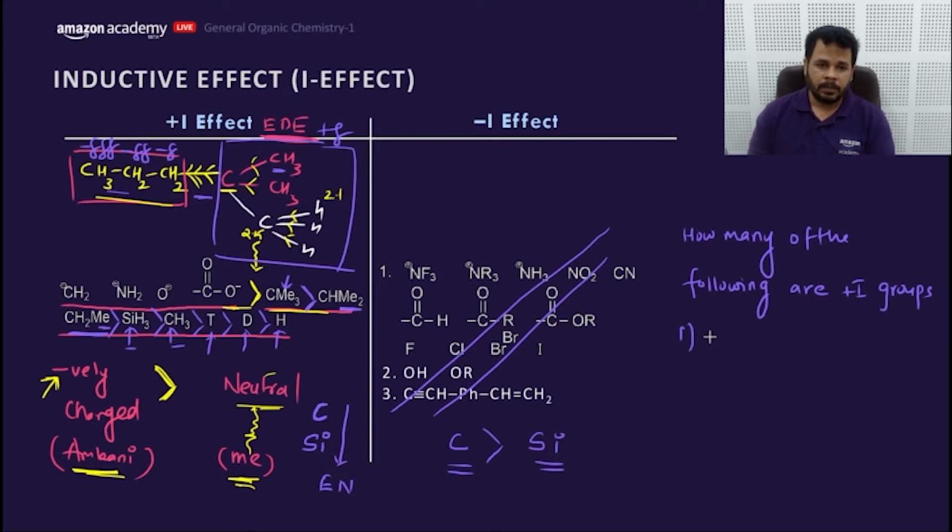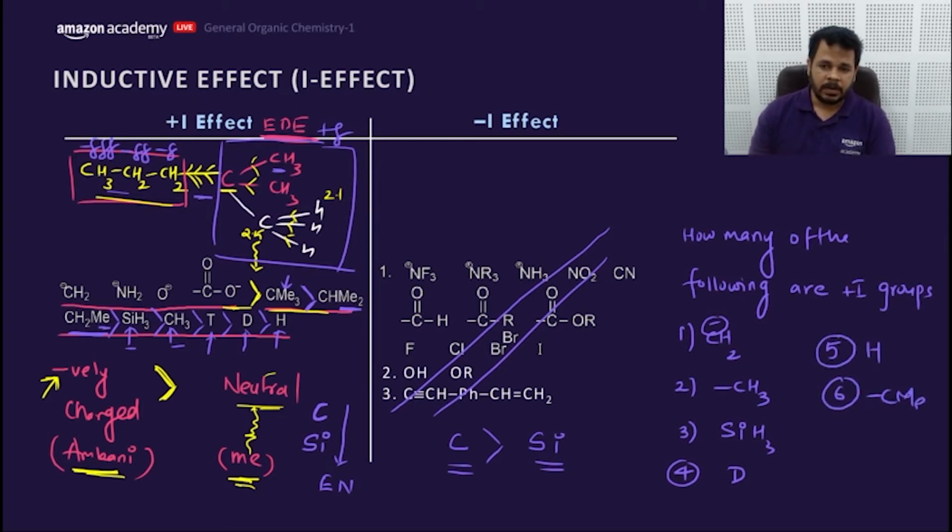First, CH2 minus, secondly CH3, thirdly SiH3, fourth D, fifth H, sixth CMe3. How many of these are plus I? There are 6 groups or atoms.